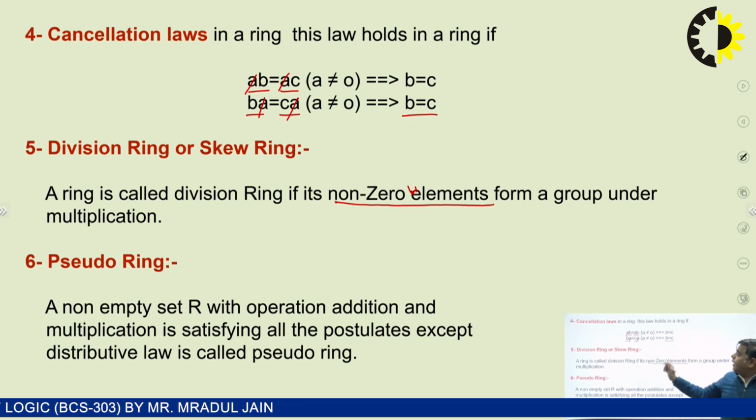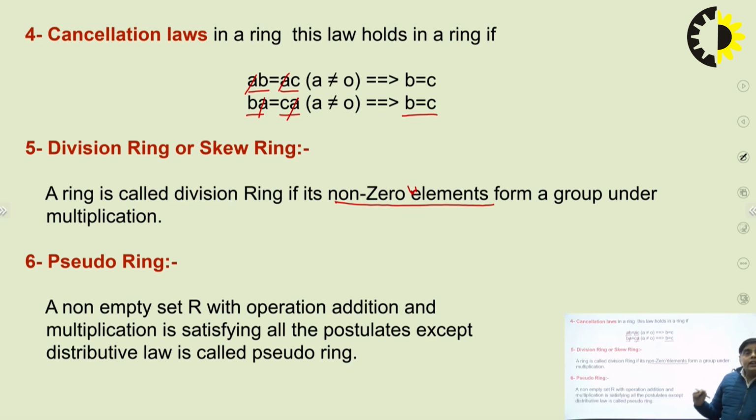But what the division ring is saying is, when the binary operator is multiplication and its non-zero elements, you can leave the 0, subtract the 0. Then the remaining elements will follow all the properties of the group.